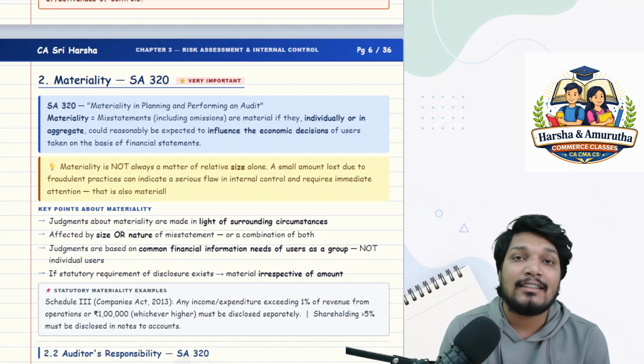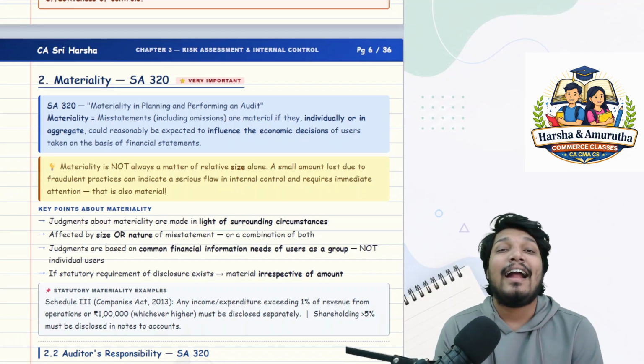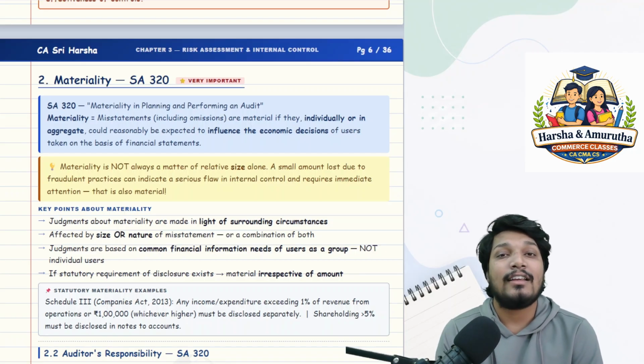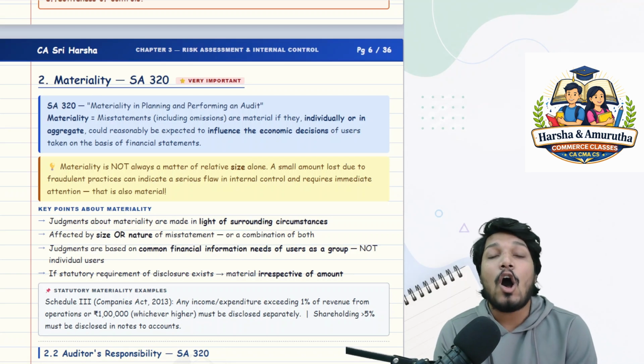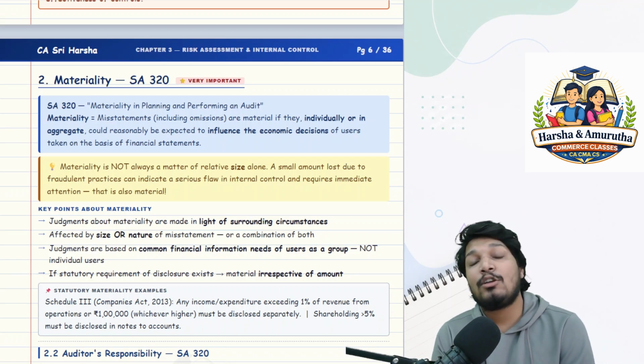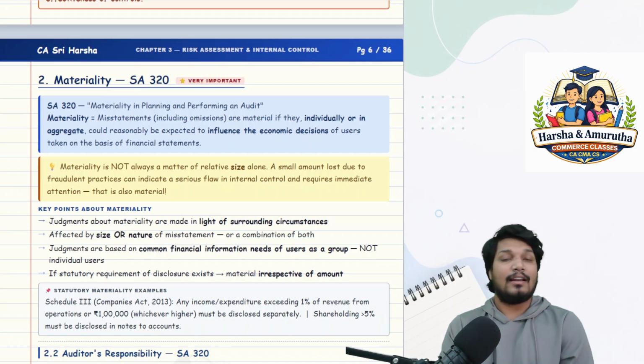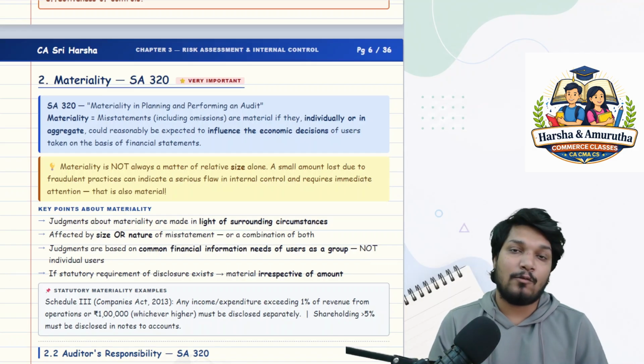If it affects the financial statements as a whole and does not give a true and fair view, the auditor will give either a modified opinion or an adverse opinion. There are so many things involved.